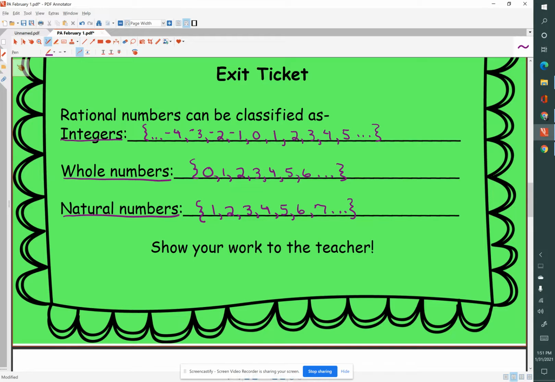So that's us getting started. So these are all rational numbers. Rational numbers can also be fractions and decimals. Any decimal that has a repeat with the line across the top is also a rational number. Irrational numbers never repeat. So it just takes a little bit of practice to get used to them. And as always, with practice, you'll be great.